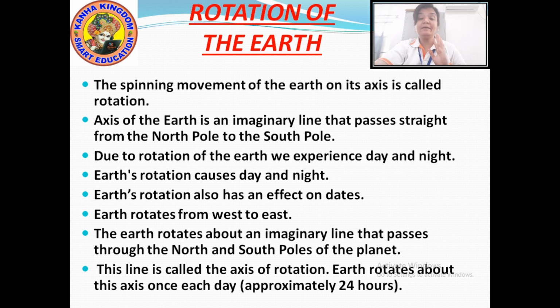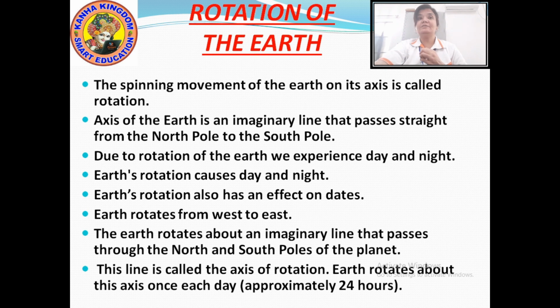And how much time does the earth take to rotate on its place? It's approximately 24 hours, means not completely 24 hours. It takes 23 hours, 56 minutes and 6 seconds. Means not complete 24 hours.